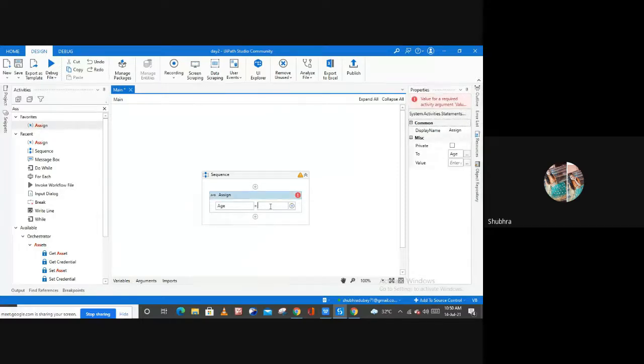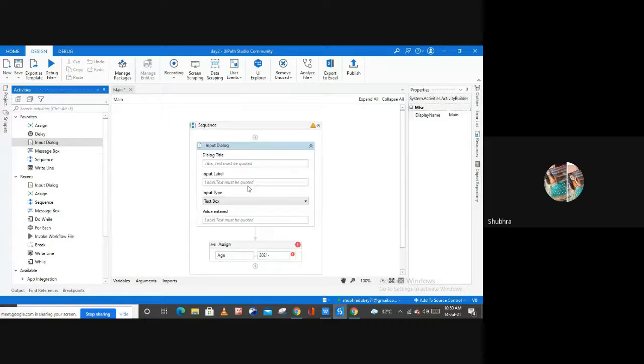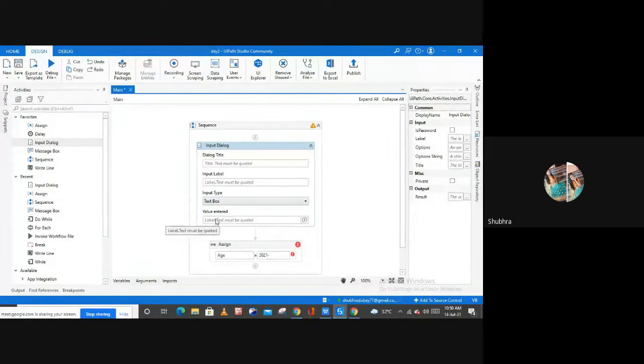The current year is 2021, and the formula to calculate your current age is the present year minus your birth year, right? So for the year, I have to create a variable here. Let me use one input dialog box activity also to ask the birth year from the user.